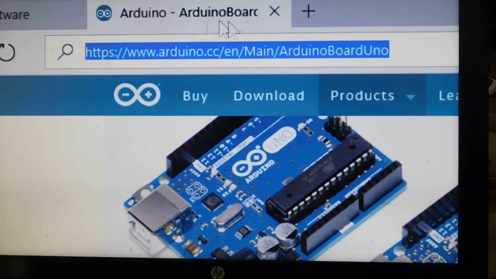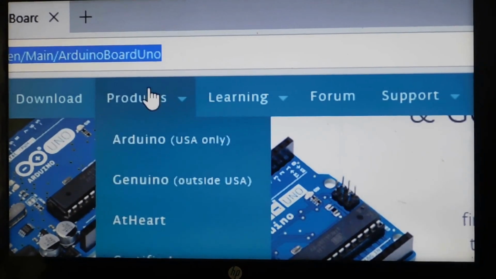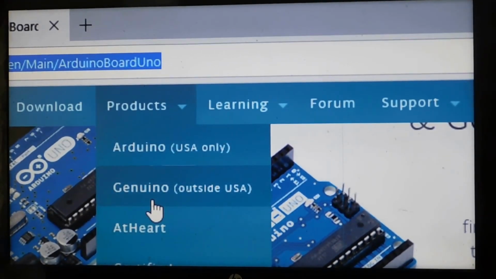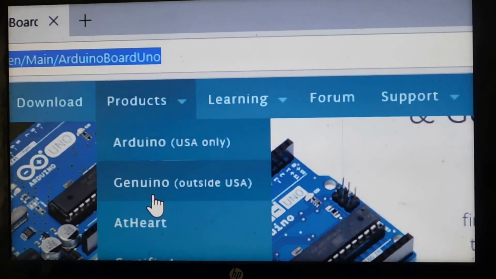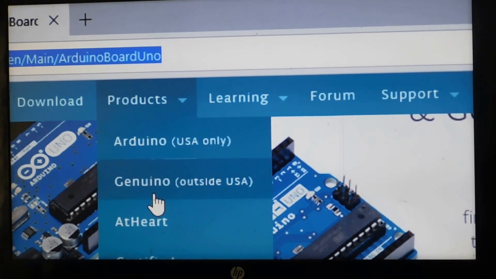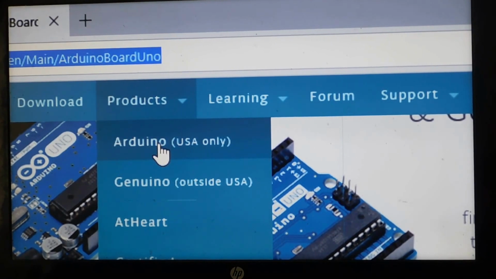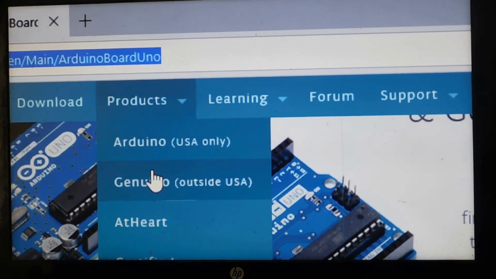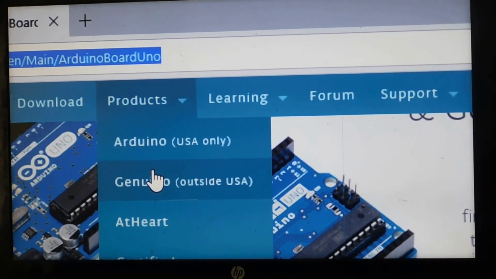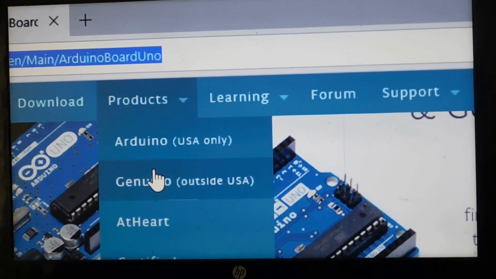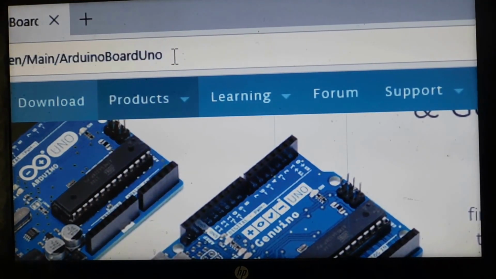From here you can see Arduino USA only and Genuino outside USA. Just some months before, they divided Arduino into two parts. One is Arduino for USA use only, and the other is Genuino for outside USA. They are mostly the same. You can buy Arduino or Genuino, it doesn't matter for you currently.